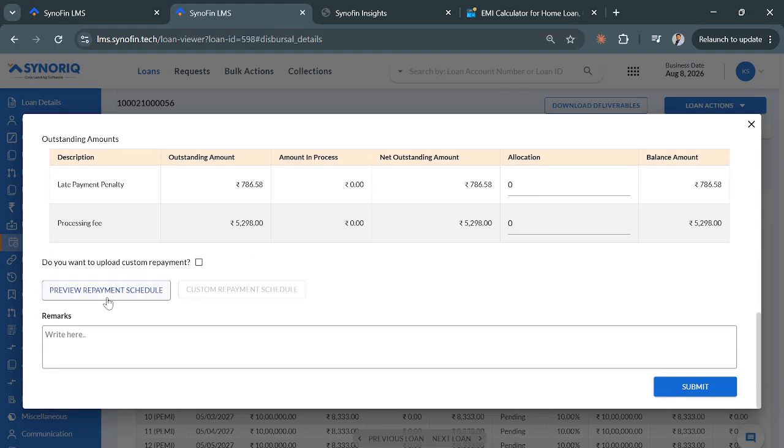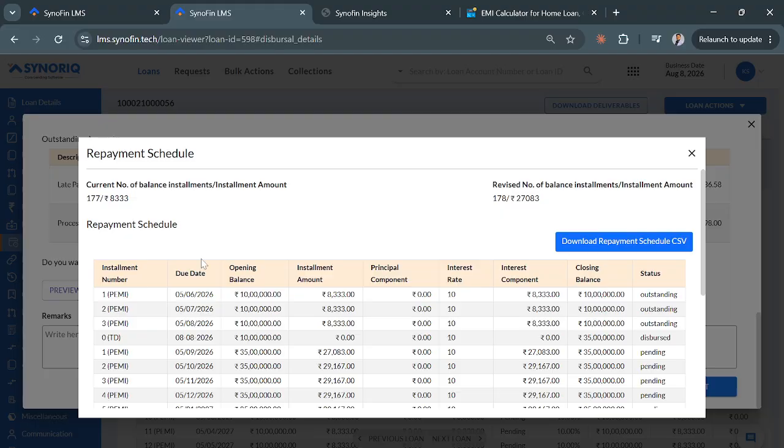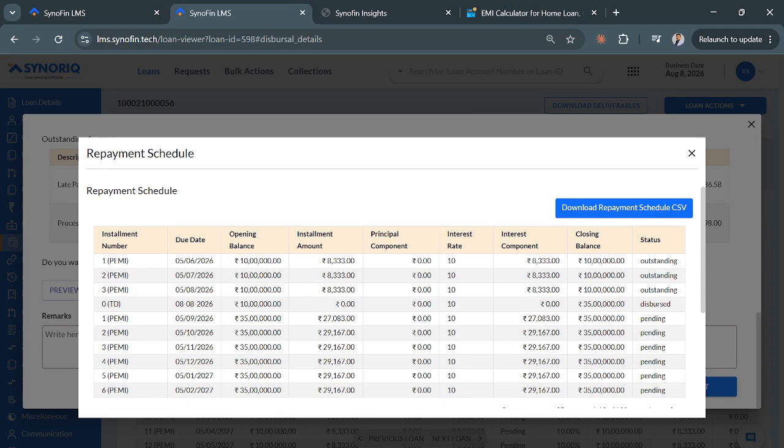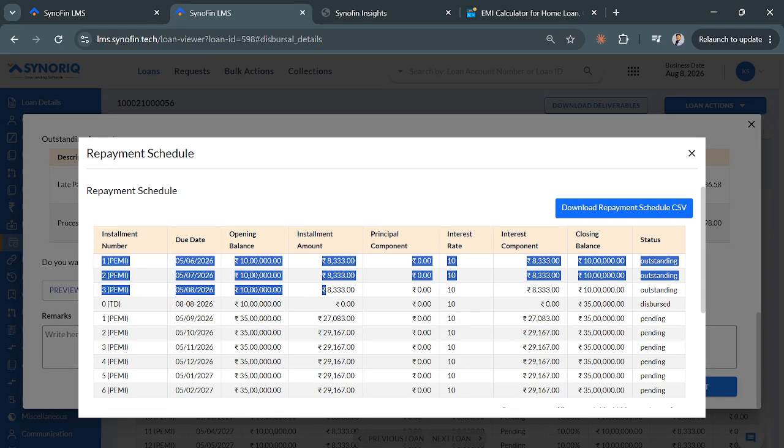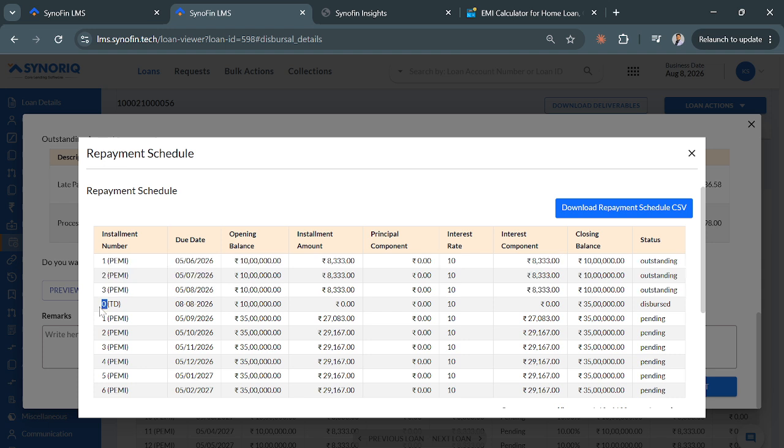Now, similar to rescheduling, there is an option to preview the repayment schedule, right? When I go to preview, this is the preview. These were the installments which have already passed, the first three. After the installments, there is a TD, a tranche disbursement entry. TD denotes the tranche. So the opening balance was 10 lakh rupees, 25 lakh was given, so the closing balance is 35 lakh rupees, right?